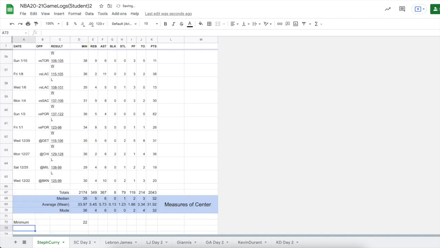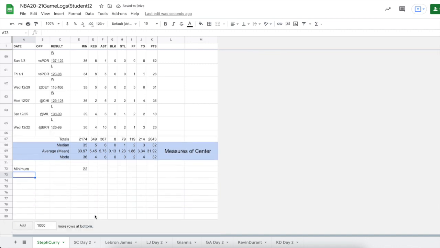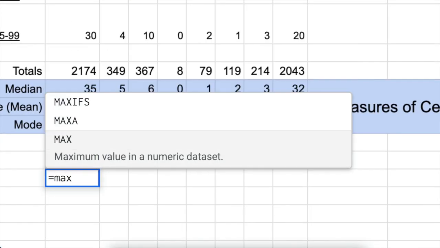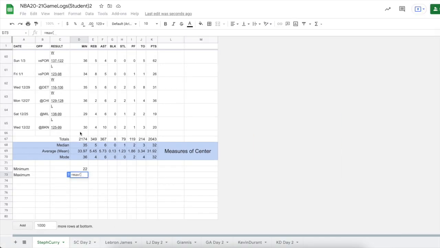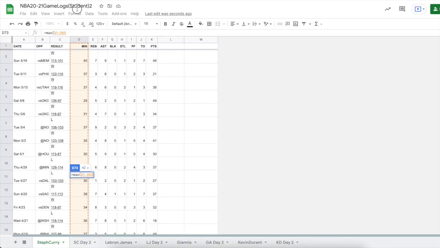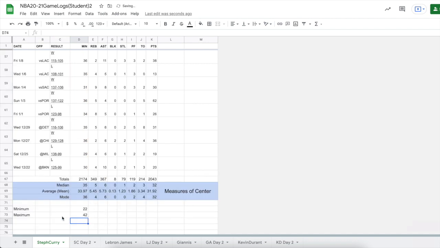Great. Close our parenthesis, enter. All right. We also want to find the maximum. Well, we can type our equals, and again, it's nice, it's max. Open our parentheses, and we can select all of these. Terrific. Well, if that's the min and that's the max, our range is the difference between the min and the max. So this formula is going to be interesting.